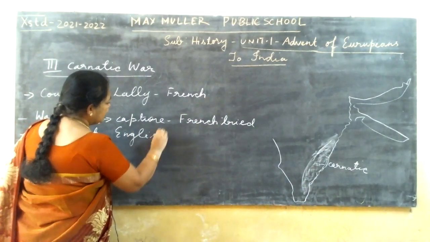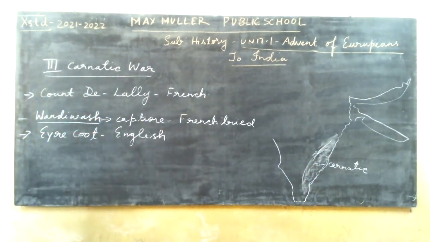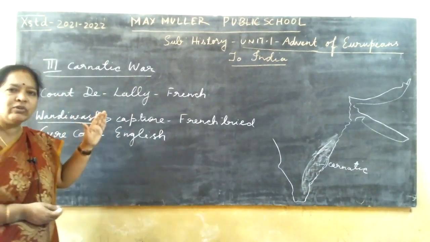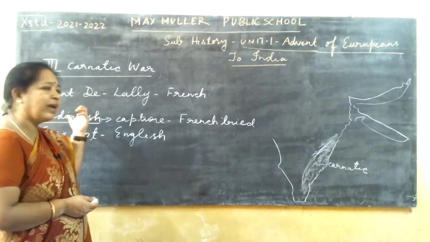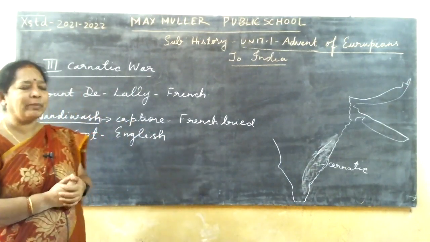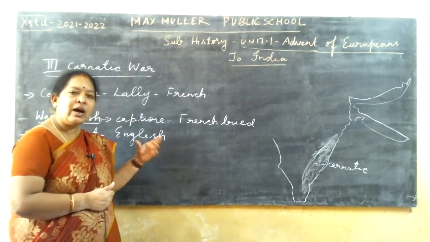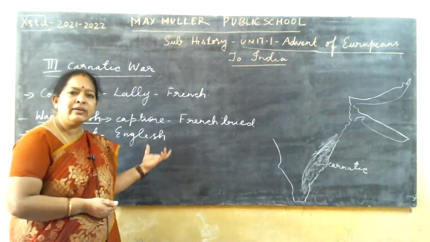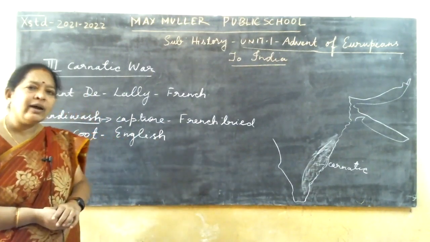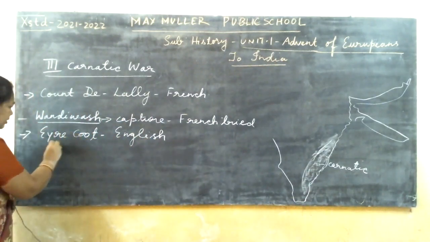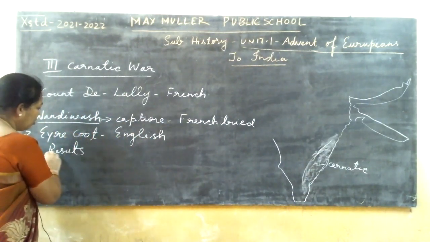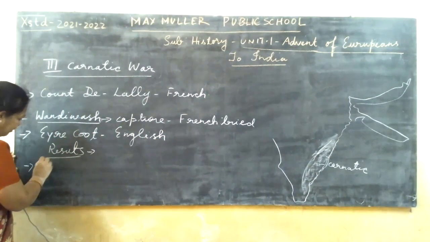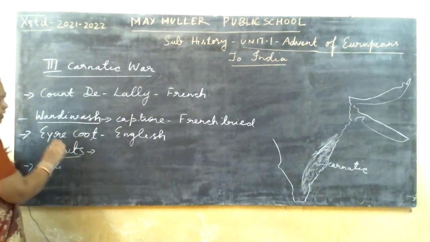He waged war with the French. Because of this region, when Count de Lally, a Frenchman, wanted to capture Wandiwash, at that time Eyre Coote of the English attacked the French army. Eyre Coote with the English army attacked the French army, and the result of this war was that the English defeated the French. I'll write on the other side.